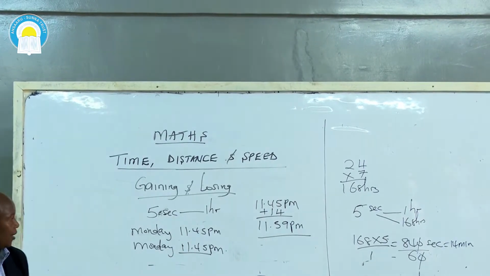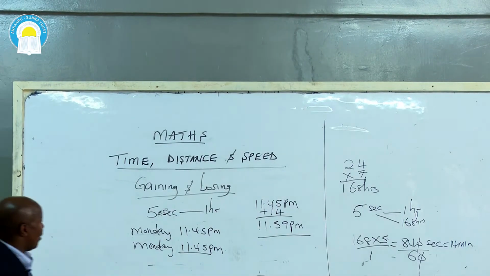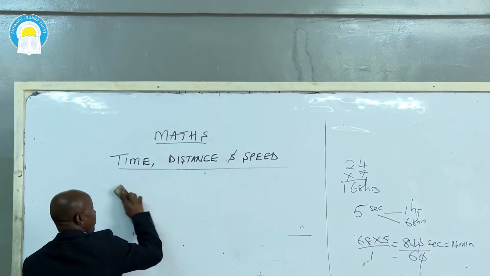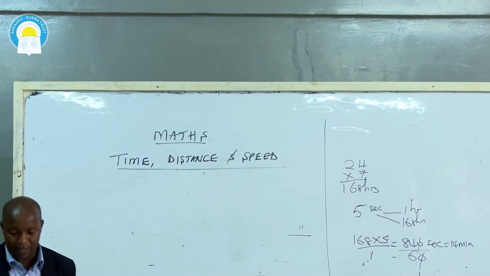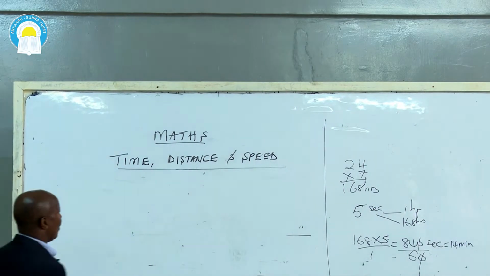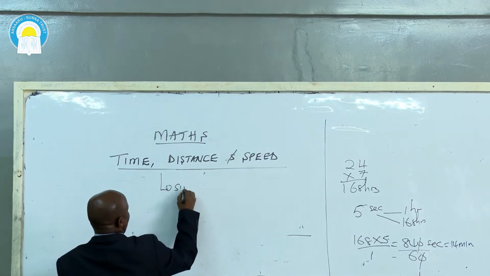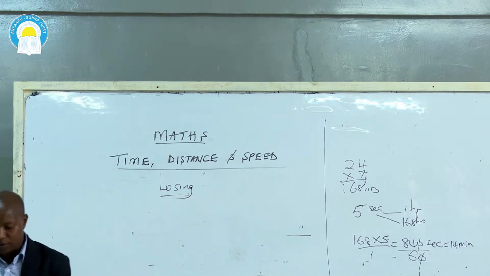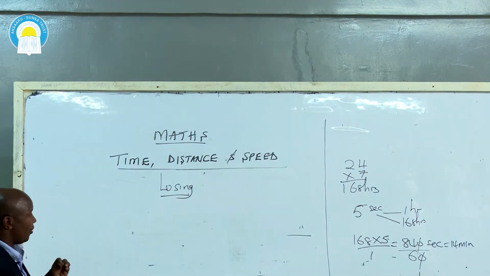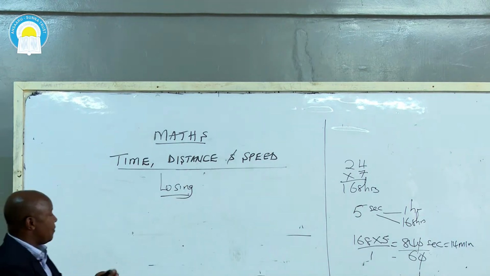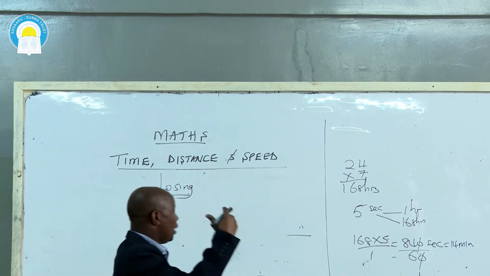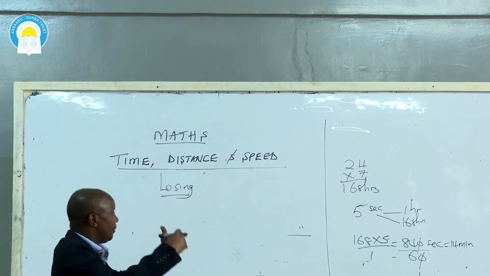Another example now for losing. I think that one is very clear now. Another problem of watches which are losing. Remember that a watch may gain and may also lose seconds. So now let us go to losing. Listen to this example. A watch now loses 5 seconds every hour. This watch is losing now. It's not gaining now. Let us have a difference between gaining and losing. Gaining is adding more and more, and losing is subtracting more and more.